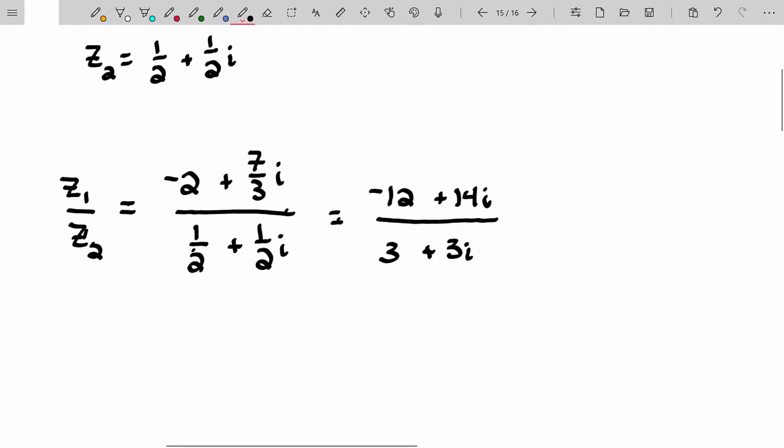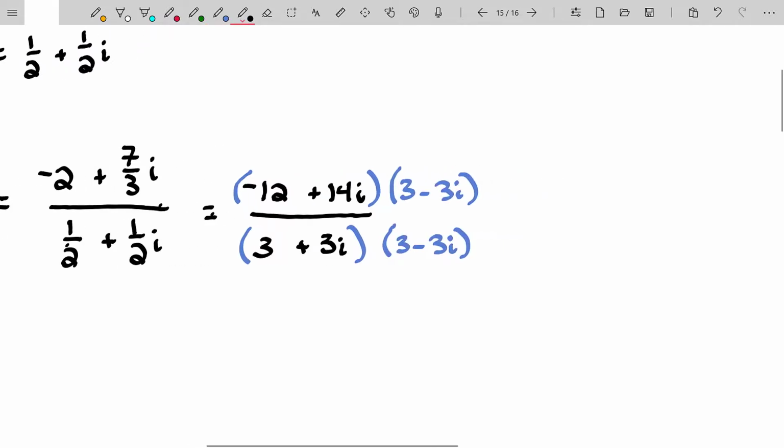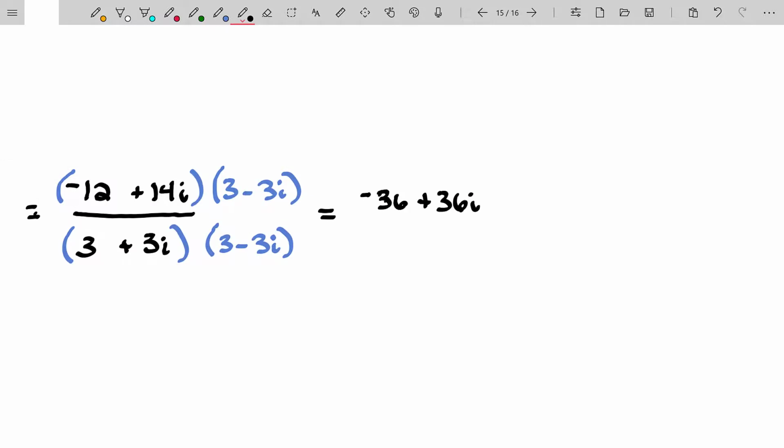Now we're going to multiply numerator and denominator by the conjugate of the denominator. And when you do the distribution in the numerator, there we go. We have that written down. Now we're going to worry about that denominator. And remember, the denominator is the product of complex conjugates, and so therefore, it is going to just be the sum of the real part squared and the imaginary part squared.